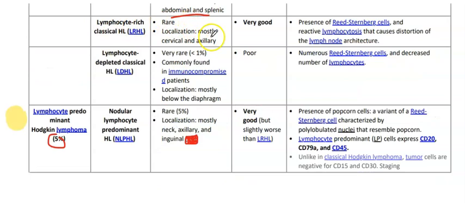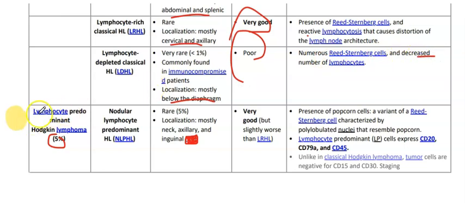Lymphocyte rich is mostly in cervical and axillary locations, and its prognosis is very good. There are Reed-Sternberg cells and reactive lymphocytosis that cause distortion of the lymph node architecture. We have lymphocyte depleted, which is very rare and commonly found in immunocompromised patients, and it's mostly located below the diaphragm. Its prognosis is poor. There are numerous Reed-Sternberg cells and a decreased number of lymphocytes.